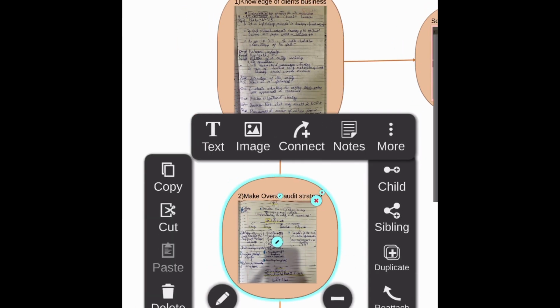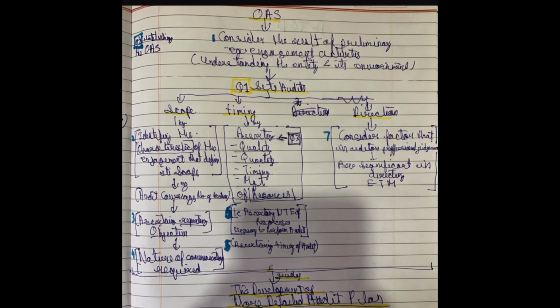First, we obtain knowledge of client's business. Second, we make overall audit strategy. So what is overall audit strategy? We learned this in our second chapter. For just a revision, overall audit strategy considers the result of preliminary engagement activities, that is obtaining knowledge of client's business, that is understanding the entity and its environment.